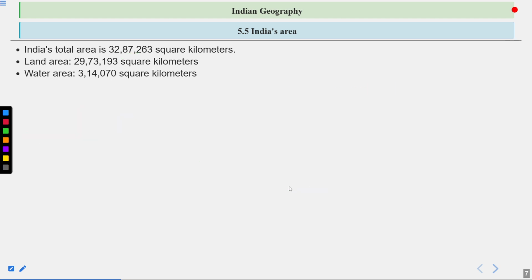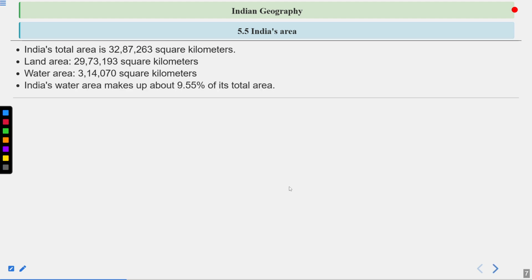The water area is 3,14,070 square kilometers. India's water area makes up 9.55% of its total area.